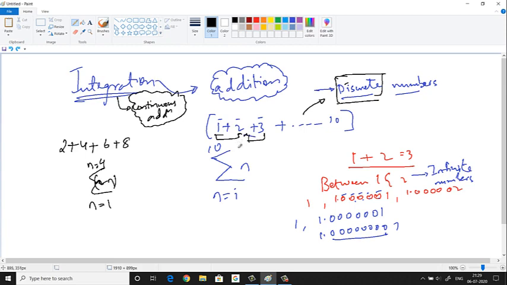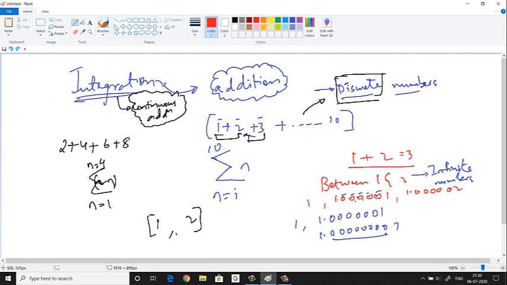You can count 1 and 2 separately. You getting my point? Suppose between 1 and 2 all the numbers you have to add, starting from 1, ending at 2. Then can you count? You can't. So that is where you have to use continuous addition. And what is that? Integration.